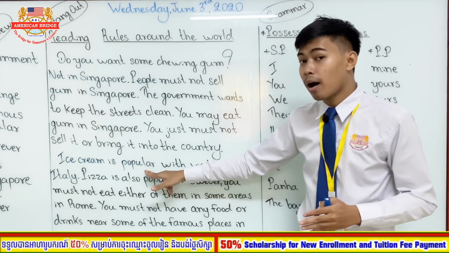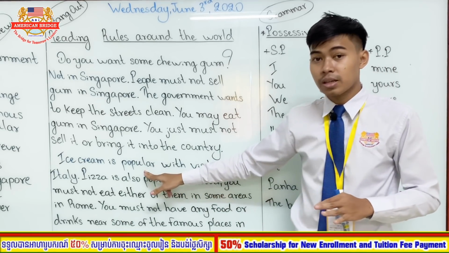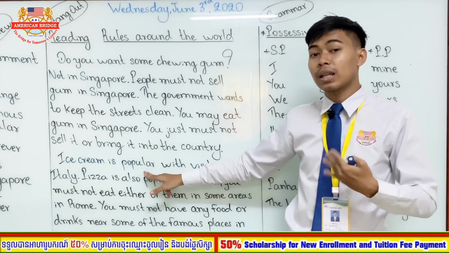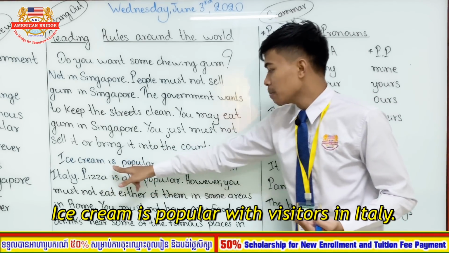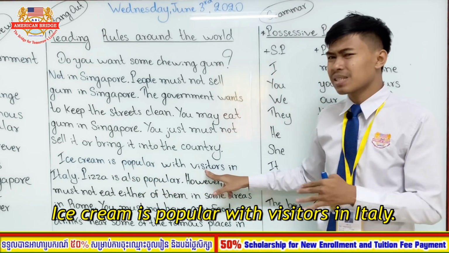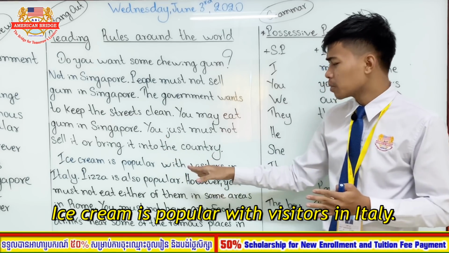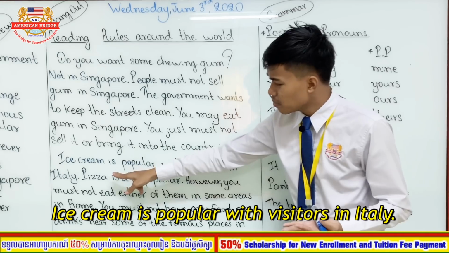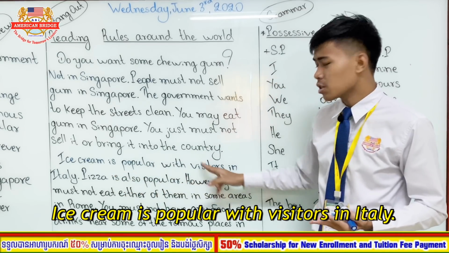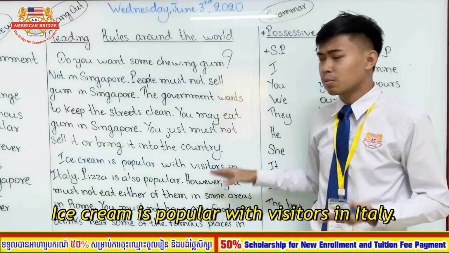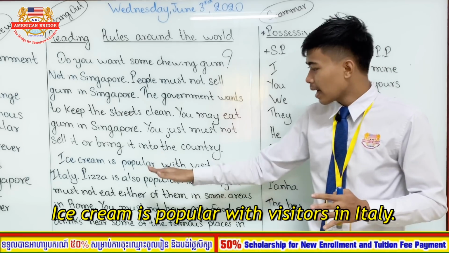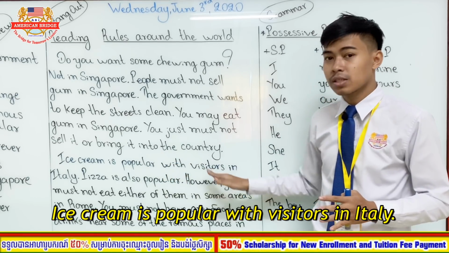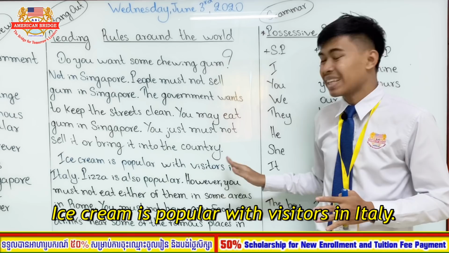So you know the word popular, right? When something or someone is popular, it means that a lot of people like to go. So here, ice cream is popular with visitors. What does it mean? So which one is popular? Is it ice cream that is popular, or visitors that are popular, or both of them are popular? What does this sentence mean? Ice cream is popular with visitors in Italy.